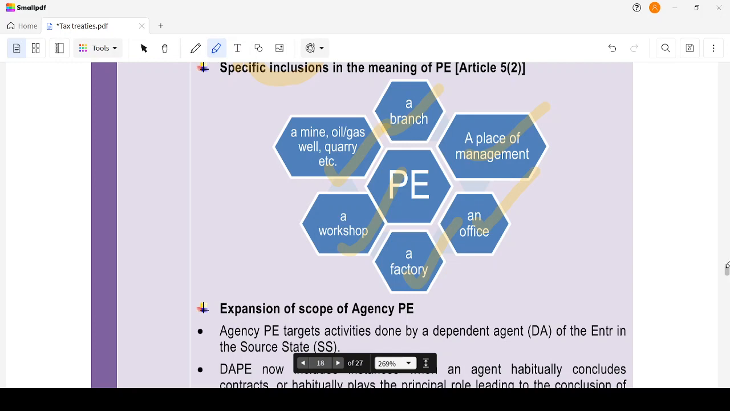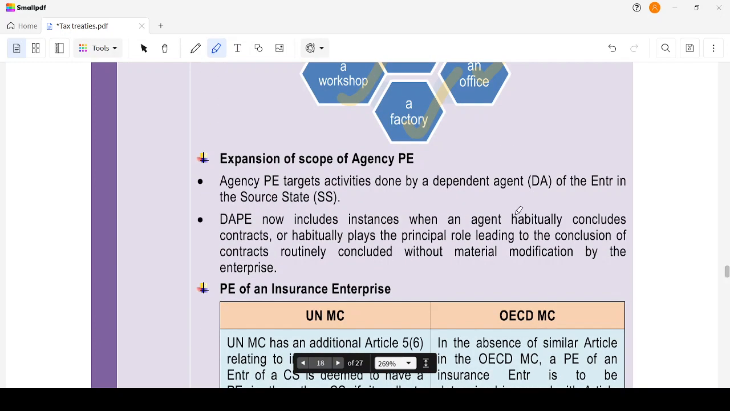Expansion of scope of agency PE. Agency PE targets activities done by a dependent agent of the enterprise in the source state. It is done by a dependent agent. He is not independent, he is dependent on the principal. Dependent agent PE now includes instances where the agent habitually concludes contracts, or habitually plays the principal role leading to the conclusion of the contract, routinely concluded without material modification by the enterprise. So this means that a dependent agent is one where he usually enters into a contract or concludes the contract, and such contract will not be materially modified by the enterprise.